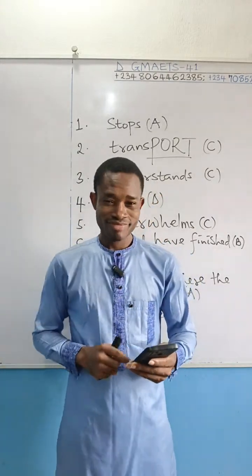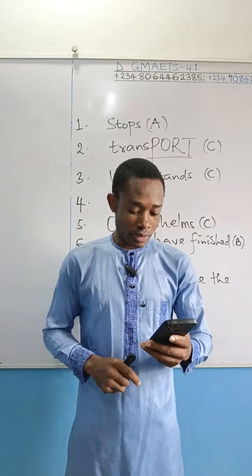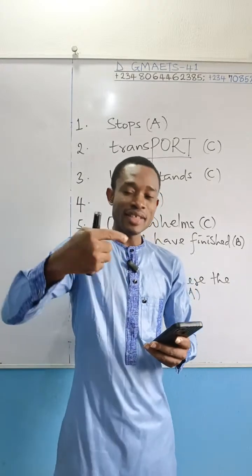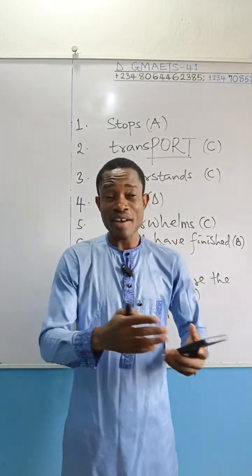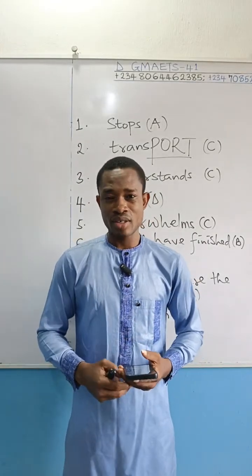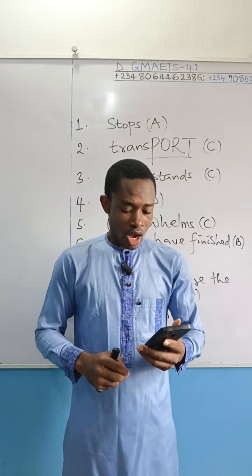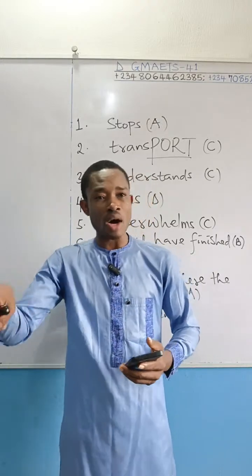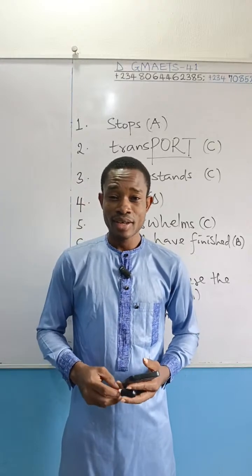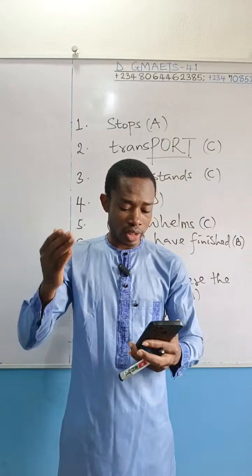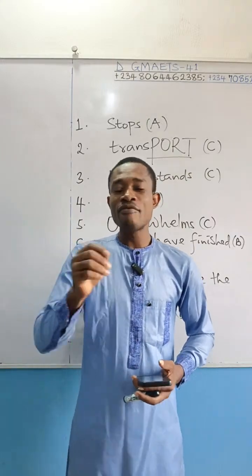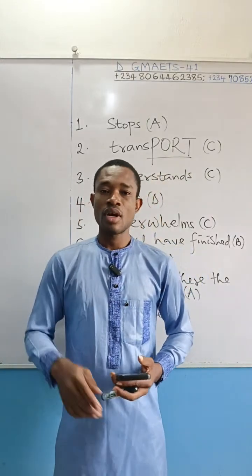Well, a suspect. Option C, having buying the textbooks. Doesn't make sense. You can't use having buying. Option D, having been bought. Again, doesn't make sense. I guess we have to go straight to what the correct option here is. The correct option is option B, having bought.